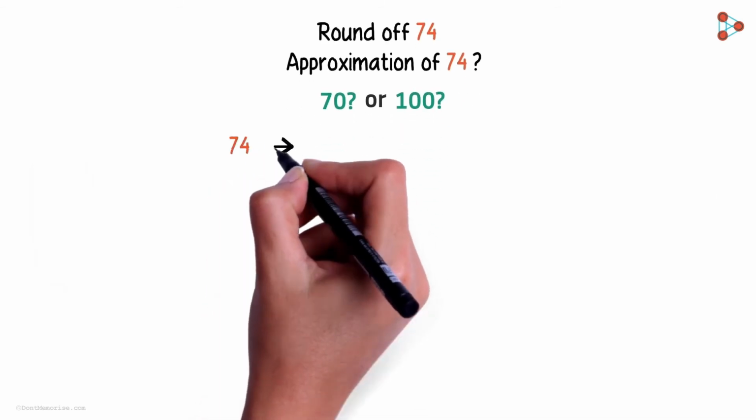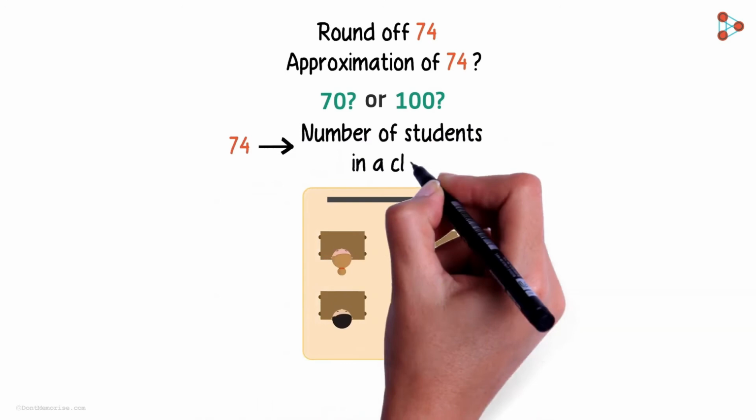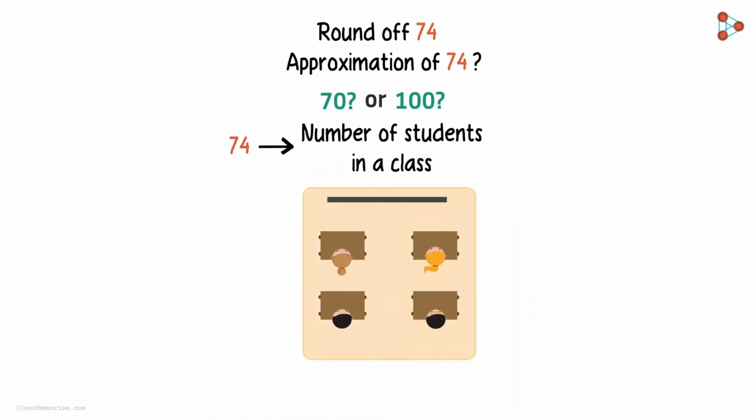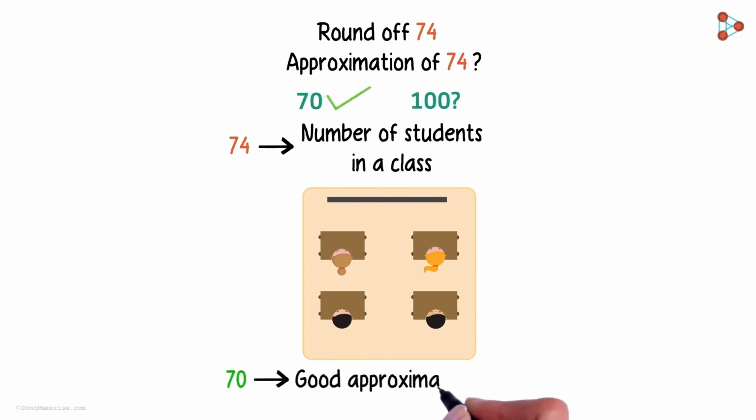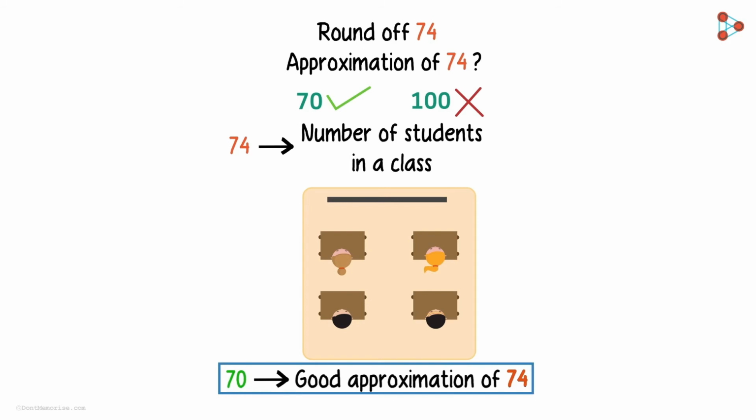Say the 74 represents the number of students present in your class on any regular day. Say a Monday. Here, 70 is a good estimation of 74. However, 100 is not quite a good estimation here. There can't be that many students in a class. So we can say that around 70 students were present on Monday. So in this situation, 70 is a reasonably fair approximation of the number 74.